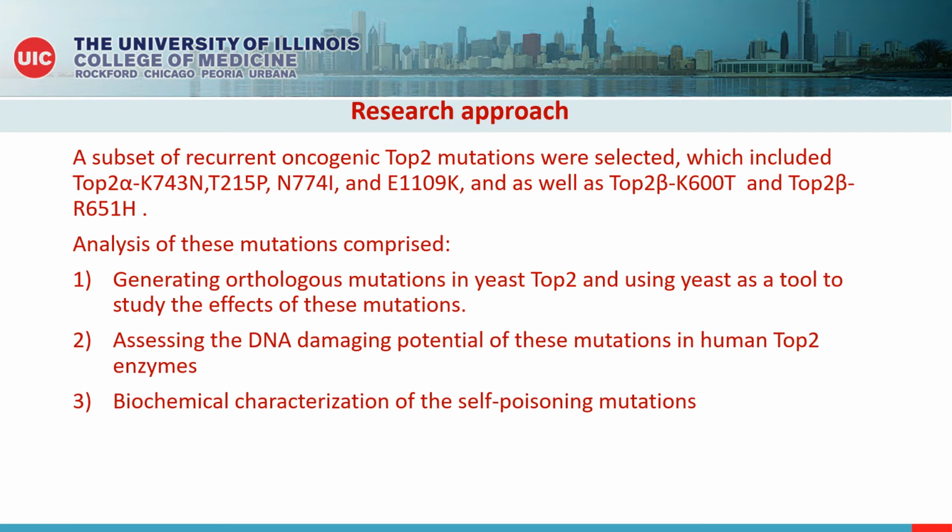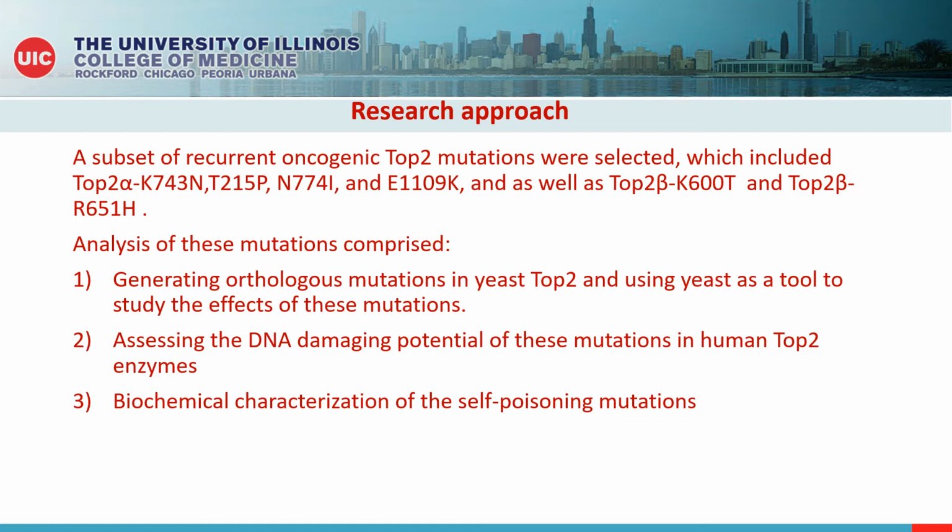To elucidate the role of somatically altered TOP2 in human oncogenesis, we planned to generate a few of such recurrent point mutations in yeast TOP2 and human TOP2 and to assess for their DNA damaging potential as well as for further biochemical characterization.